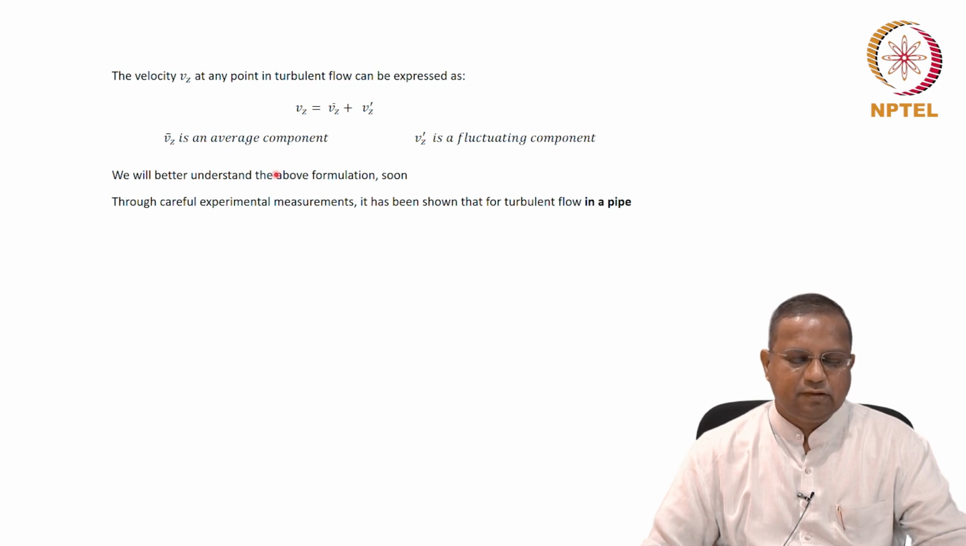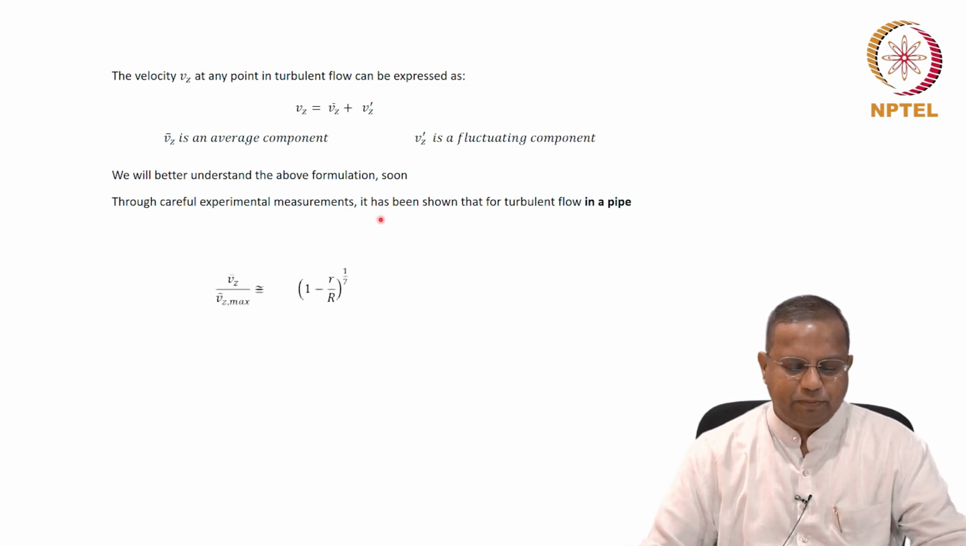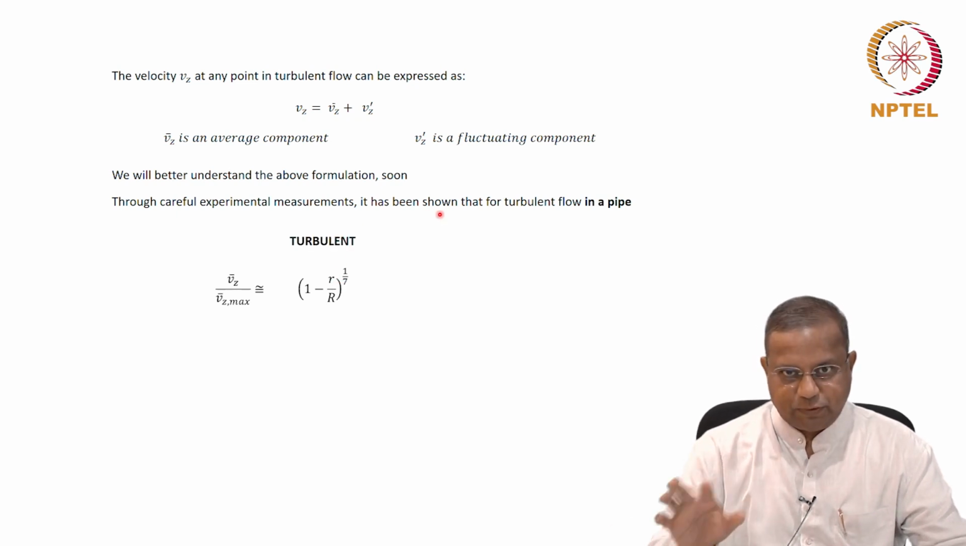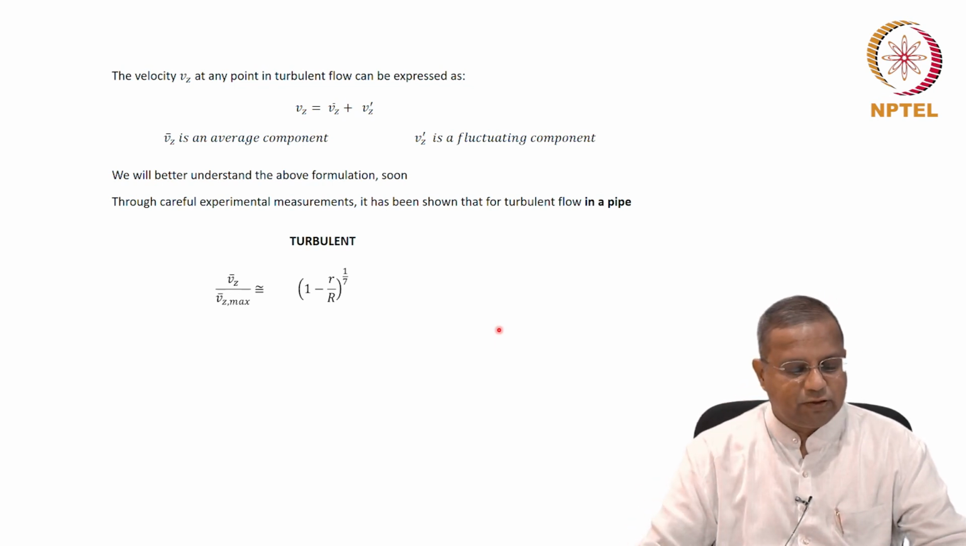Researchers, through careful experimental measurements, have shown that for the flow in a pipe, the following is valid in turbulent flow. The ratio of the average velocity to the maximum velocity was found to be proportional to (1 - r/R) to the power of 1/7. This is in turbulent flow. This is through measurements. They went and measured the velocity at each point in a cross section, and they found this to be valid.